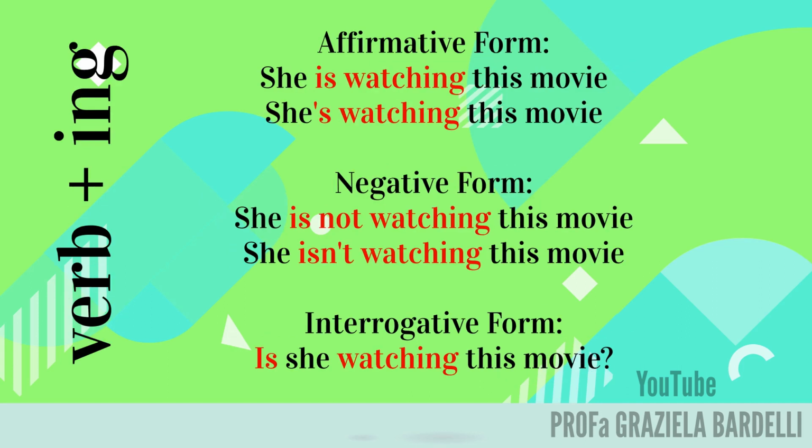Affirmative form. She is watching this movie. She's watching this movie. Negative form. She is not watching this movie. She isn't watching this movie. Interrogative form. Is she watching this movie?